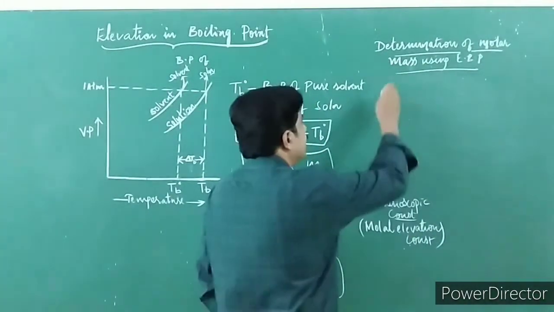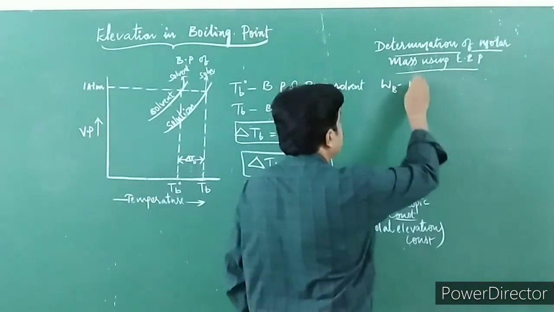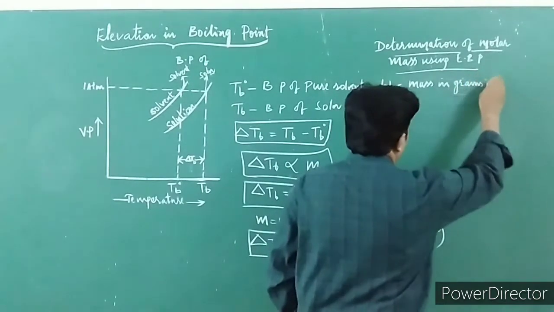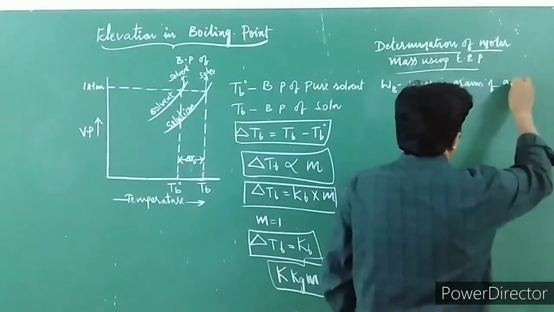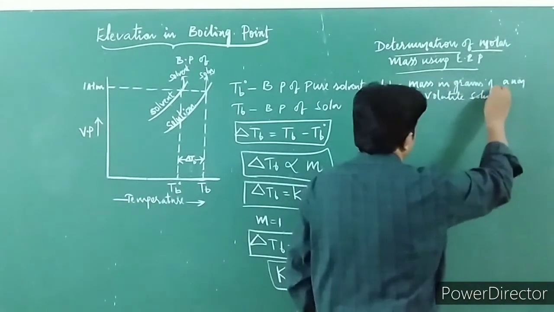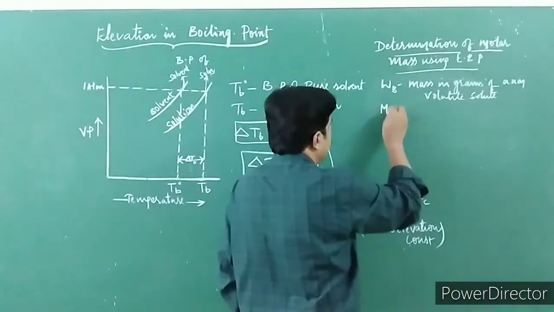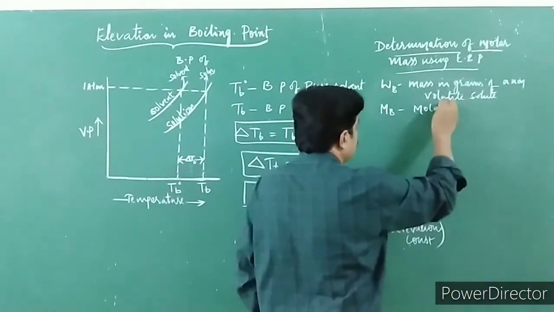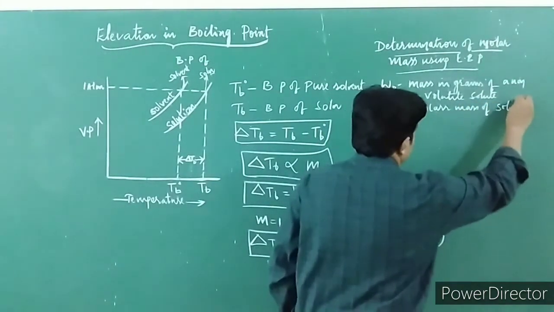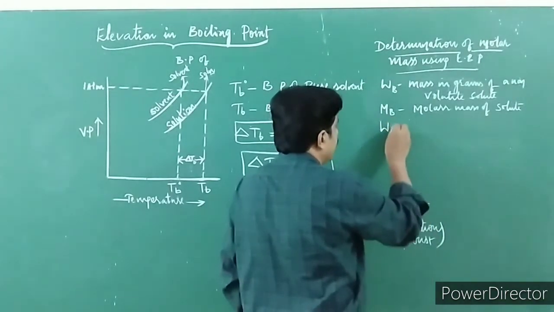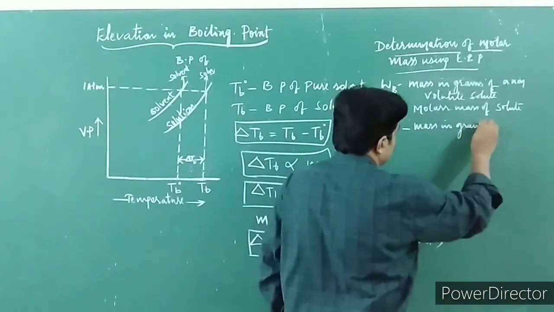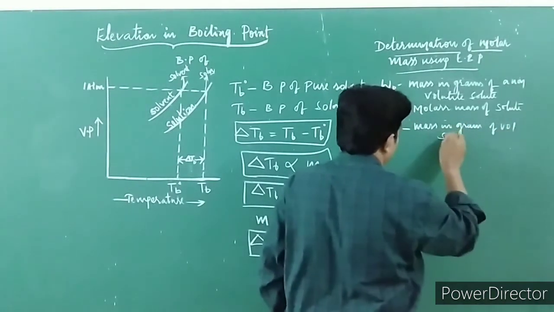Now, let Wb be the mass in grams of a non-volatile solute, Mb the molar mass of solute, and Wa the mass in grams of volatile solvent.